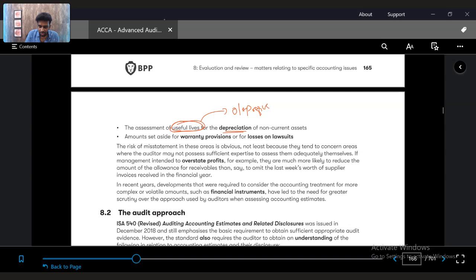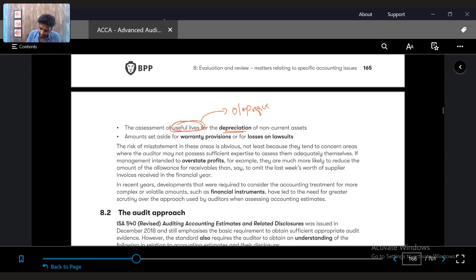So over the years, to ensure their results are good, management would manipulate the estimation, because an estimation is a decision based on their reasonableness. So that is always a factor that is considered.